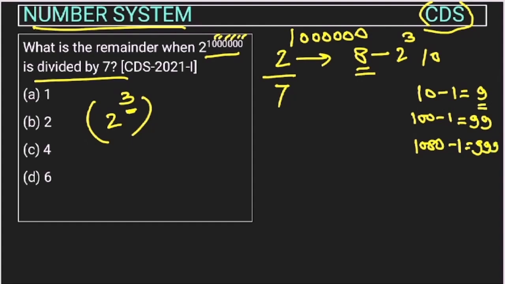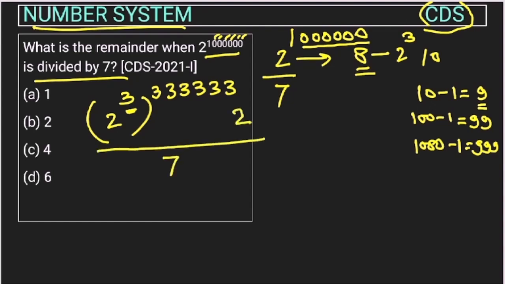So I am telling you that only. If we divide this by 3, how many will there be? There will be 6 times 3 coming, that is, the number of zeros there are, that many times the 3 will come. So 1, 2, 3, 4, 5, 6. So this will be 999999, and 1, 2 is remaining. So 1, 2 we will put out, divided by 7. Now this 2 to the power 3 is equal to 8.